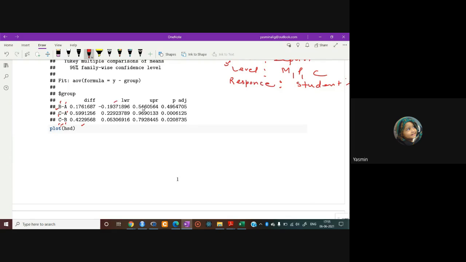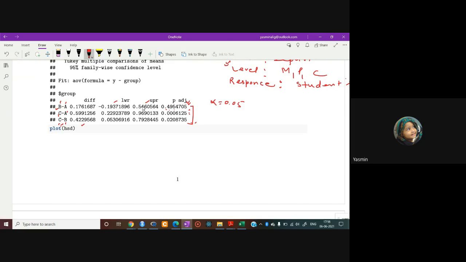Then there is the lower limit, upper limit, and the conclusion is made on the basis of the p-value, right? So you can see very clearly that 4.95 is the value which is greater than alpha. If alpha is 0.05, this value is greater than alpha, right? And the last two values are less than alpha.